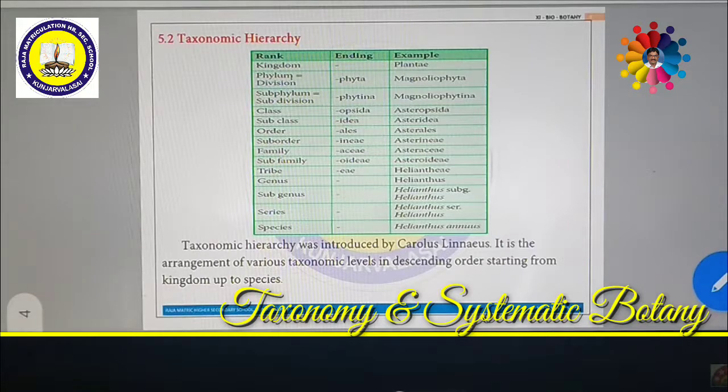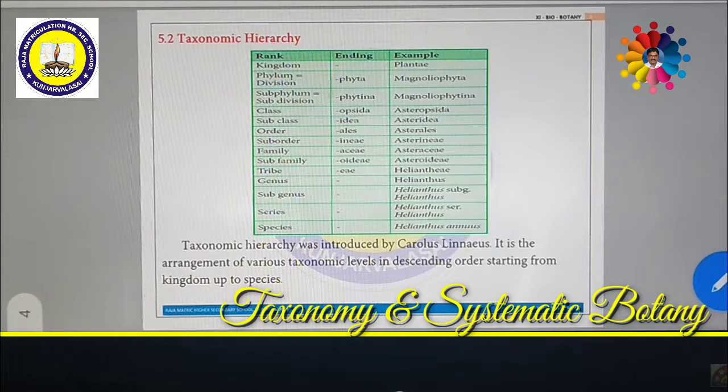So species, the next one is genus, the next one is family. The family comes under order. Then after order, subclass and class. Then after class, kingdom. So from kingdom to the various categories: kingdom, class, subclass, then series, then order, then family, then genus, then species.